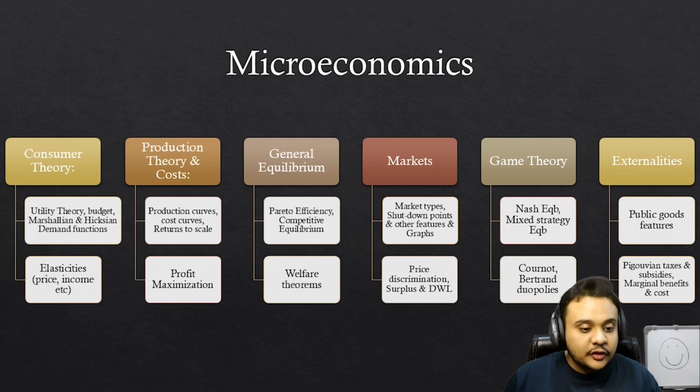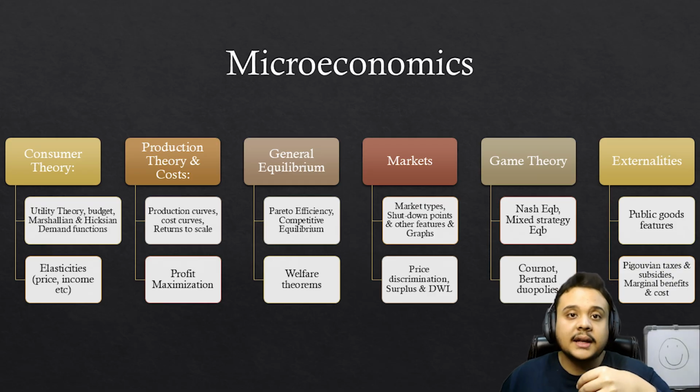So first of all, the first topic under micro is consumer theory. What do you have to do under consumer theory that you cannot skip? It is going to be the utility theory, the budget, and all of the related concepts to the budget, the Marshallian and Hicksian demand functions. This is a topic from where MCQs are going to be asked, MSQs are going to be asked, and numerical type questions are also going to be asked.